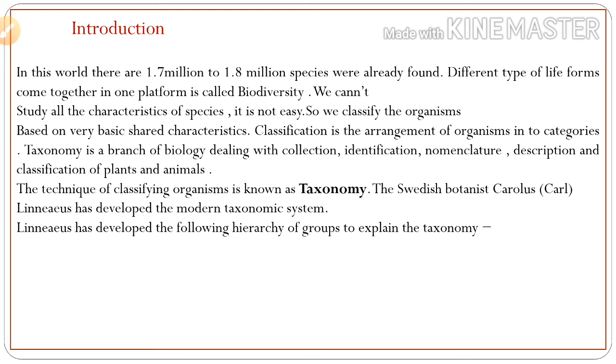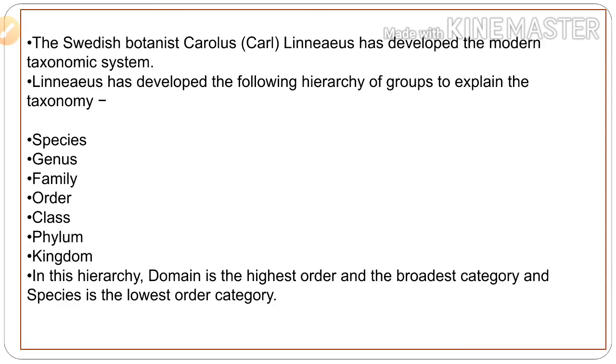Carolus Linnaeus developed the following hierarchy of groups to explain taxonomy. The first one is species, genus, family, order, class, phylum, kingdom. In this hierarchy, kingdom is the highest order and the broadest category.